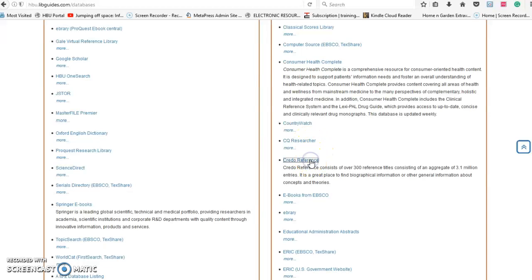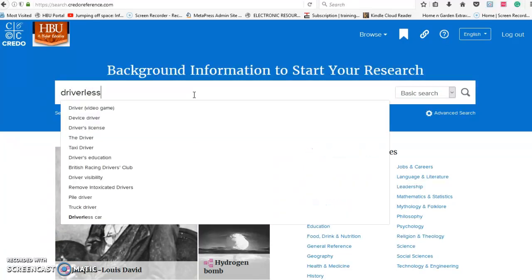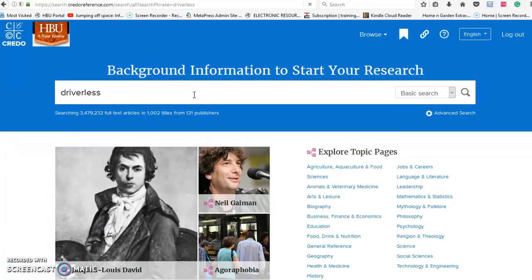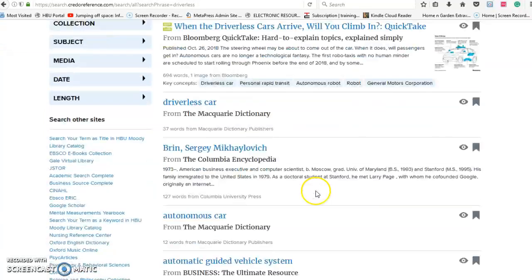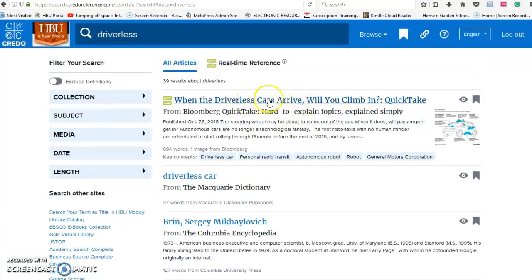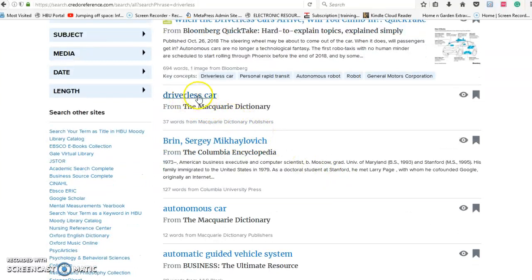So if I click on Credo Reference, then you're going to see a place where you can search. And this is more like looking at a reference book, dictionaries, encyclopedias, background information. And I showed you that I just looked up the word driverless for driverless cars. I wasn't sure if they said driverless autos or vehicles, so I just put the word driverless, and there's other words for driverless also. And if you scroll down, you see that there's a wonderful little article here that gives you a little chart on an example of a driverless car, different parts of it. Here is a dictionary giving you a definition.